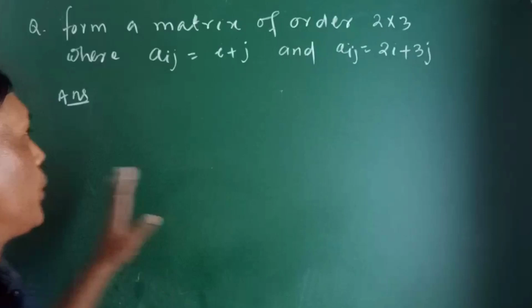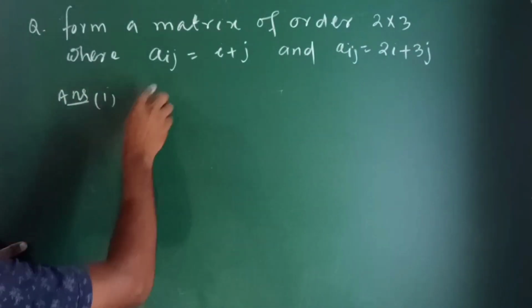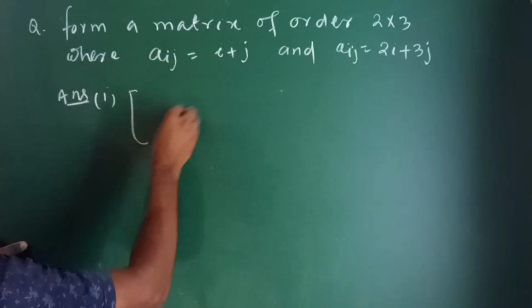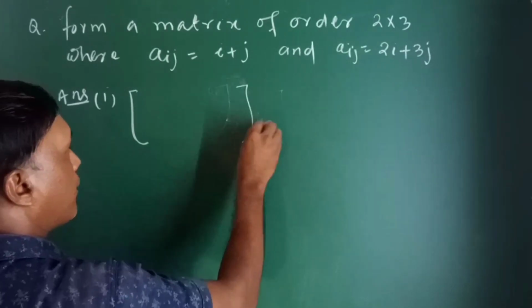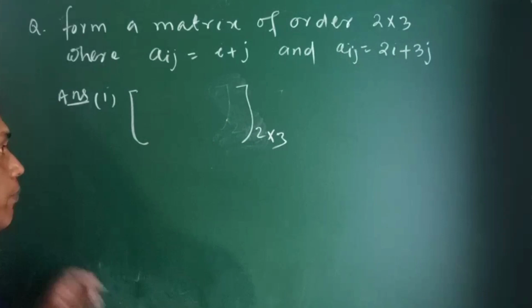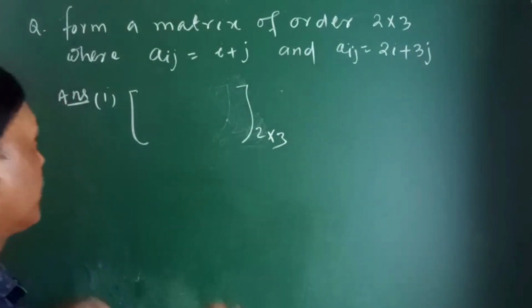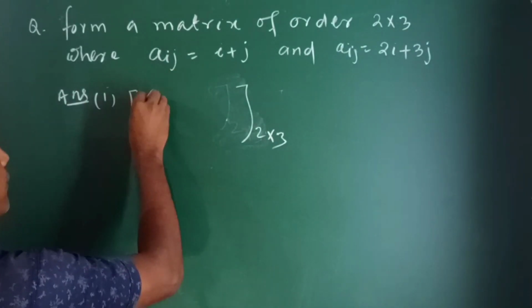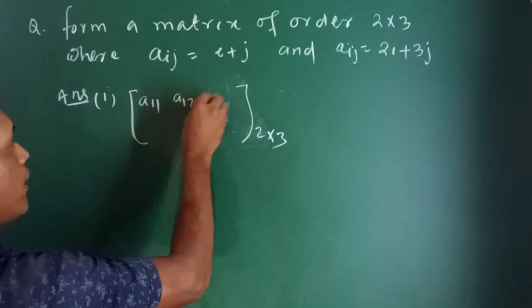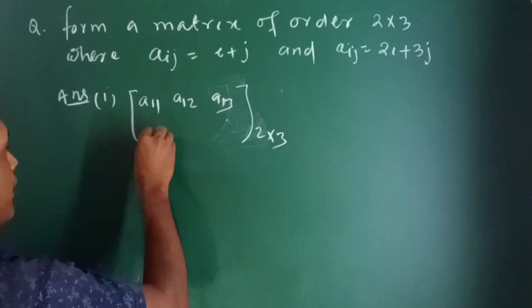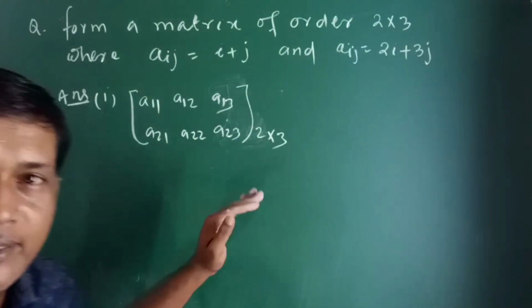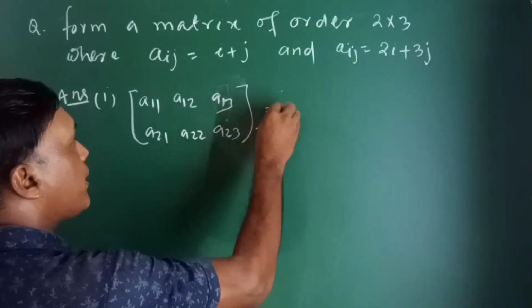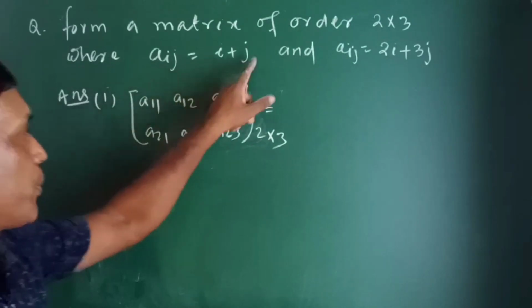The first question is to form a matrix of order 2 cross 3, which has 2 rows and 3 columns. The aij notation is a11, a12, a13 and a21, a22, a23. Here aij is i plus j.